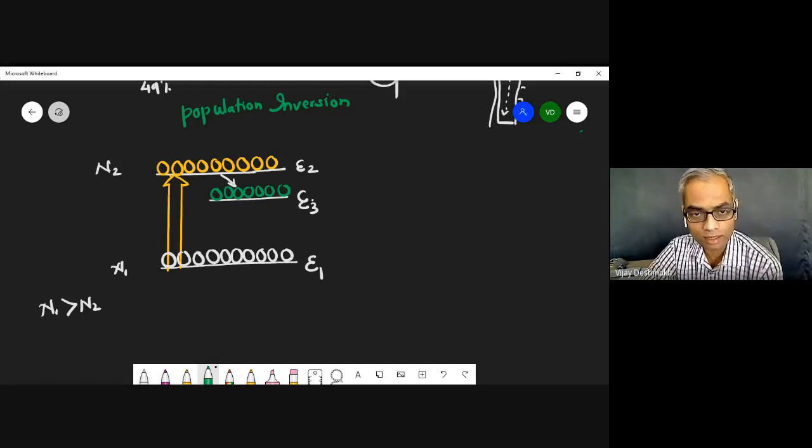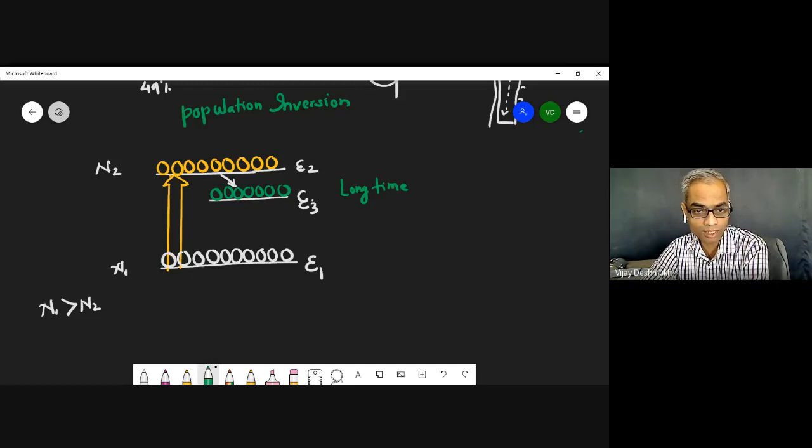As soon as the electrons go to level E3, they will stay for a long time. How long? One in 1,000. So if 1,000 electrons are pushed here, only one of them will come down. So ultimately, slowly you will build up the population here.